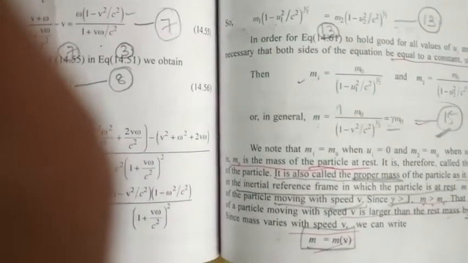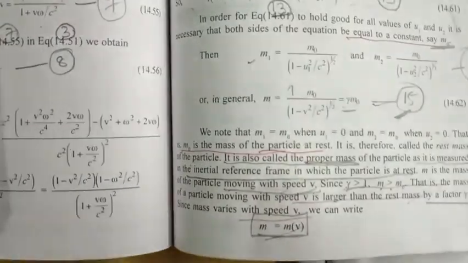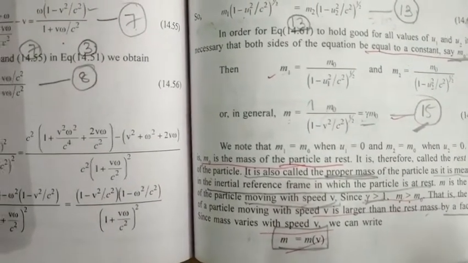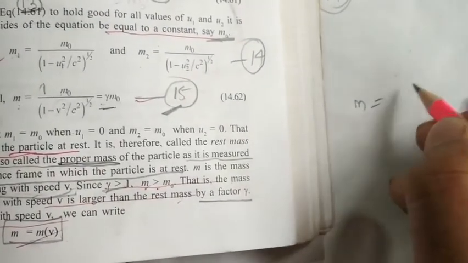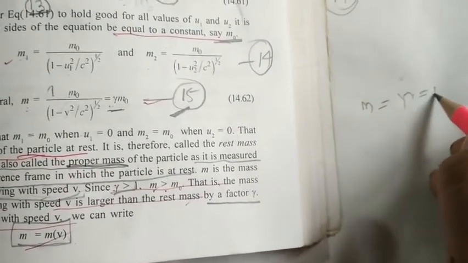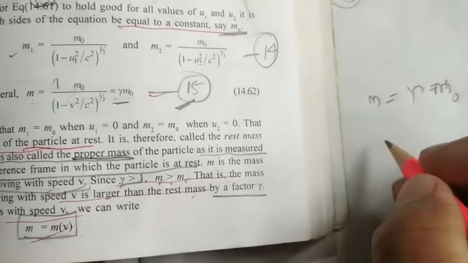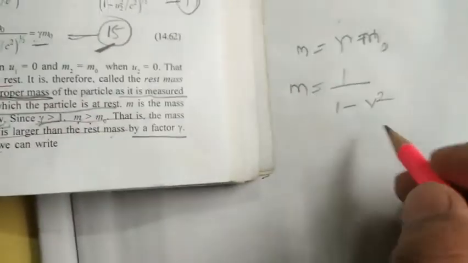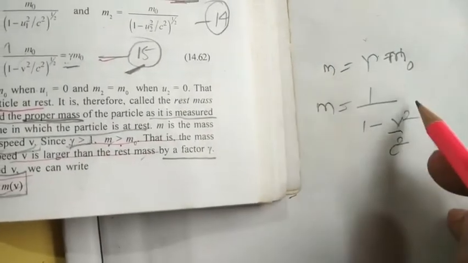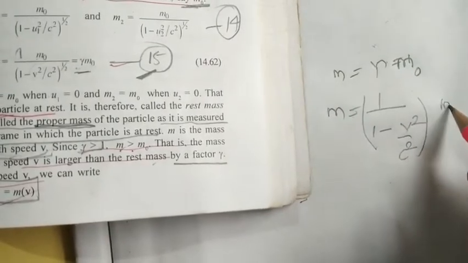Okay, so here we found mass is a function of velocity. Another interesting fact we can observe is that m equals gamma into m0, the rest mass, or m equals 1 by square root of 1 minus v square by c square into m0.